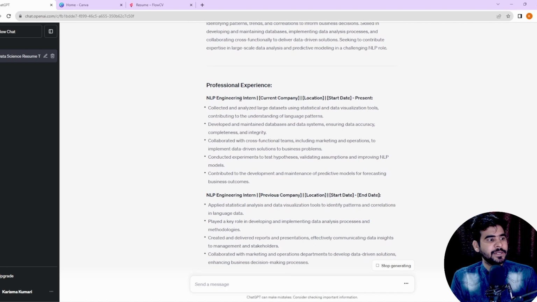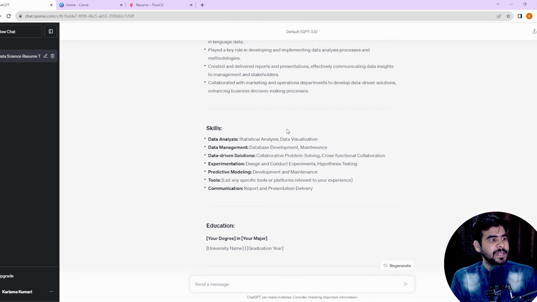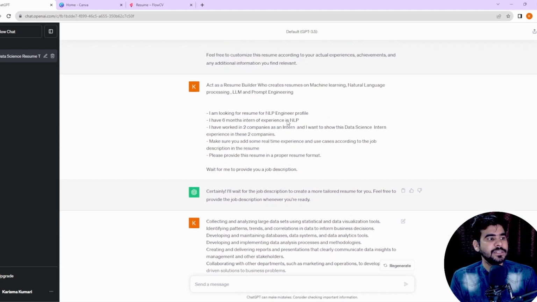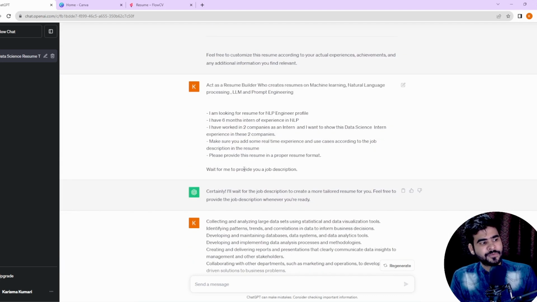So yes, NLP, 6 months of experience. This is the NLP intern that we are getting. Below that we are getting our complete skills: statistical analysis, visualization, database development, maintenance, collaborative. Again, this is for the data analyst. In this case, we need to change our prompt from intern experience in NLP to data analyst. In this way we can build our complete resume based upon the JD, based upon freshers, or based upon whatever experience you have.